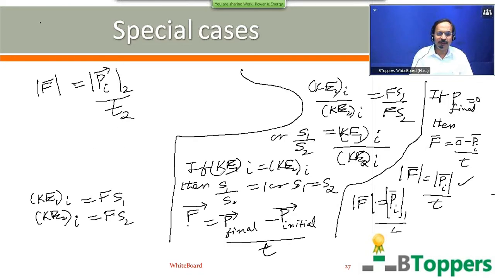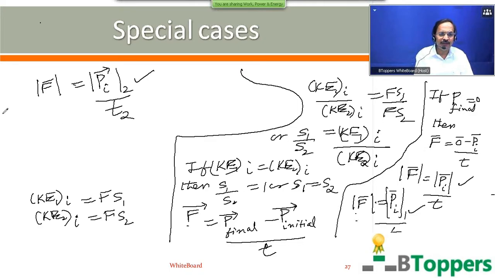Here we are discussing the special case where the two bodies moving in straight line path are brought to rest by applying equal and constant retarding forces. So the magnitude of the retarding force applied on the second body is the same as the magnitude of the retarding force applied on the first body.